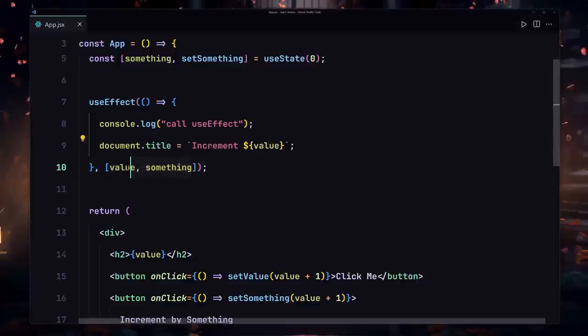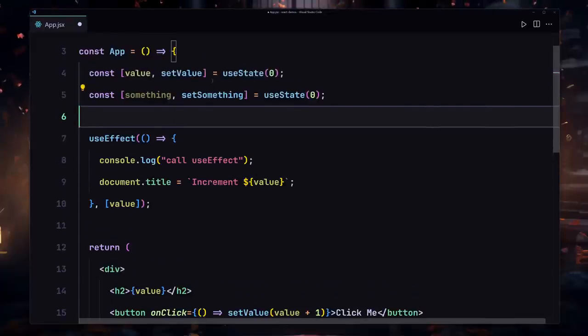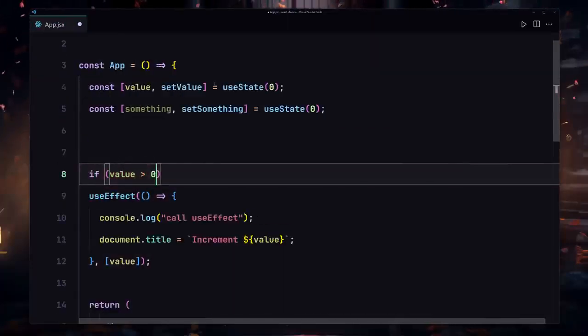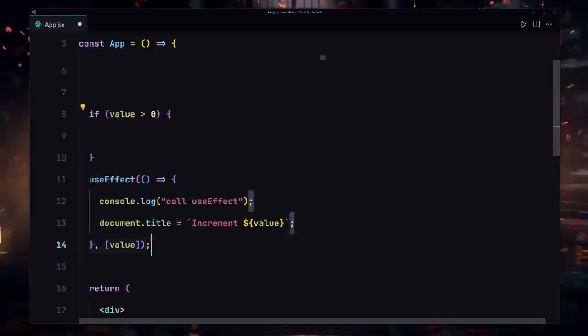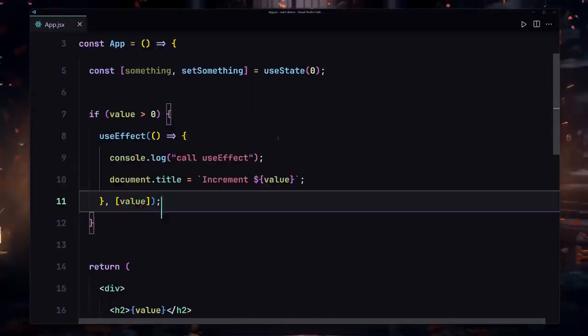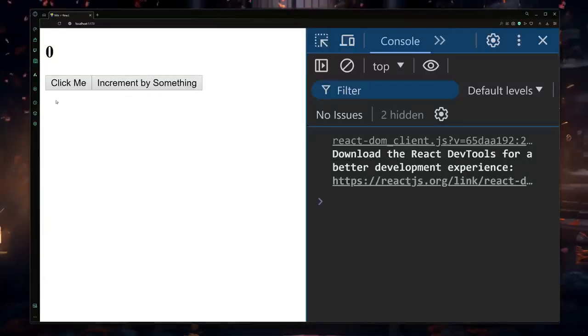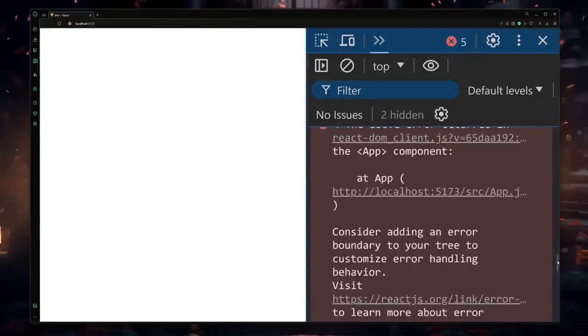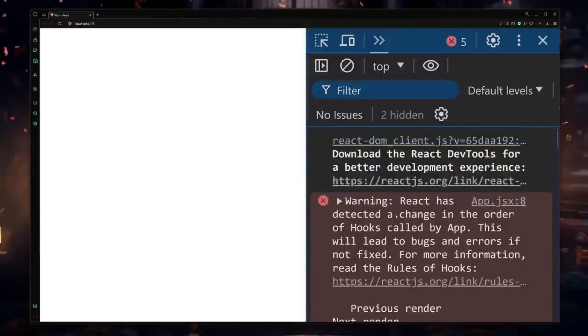And now the final thing that I want to show you is the conditional statement. So I'm going to just remove that from here. And now if I just use if value is greater than 0, I want to wrap this entire hook inside that conditional statement. So if I save my file and watch what happens, here you can see we are getting our UI, but now if I click on the click me button, we are getting our error right here, and that's a huge error. You know what, I'm going to go to the top. React has detected a change in the order of the hooks called by App. This will lead to bugs and errors if not fixed. For more information, go to this link.